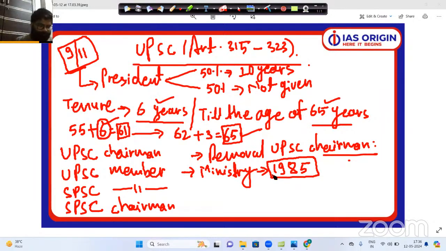Like for example, the appointment of UPSC members is article number 316, and the appointment of state PSC member, it's again article number 316. If you go for the removal of UPSC member, that is article number 317. And now if you go for the removal of the state PSC member, it is again article number 317. One more notable point which you have to remember.